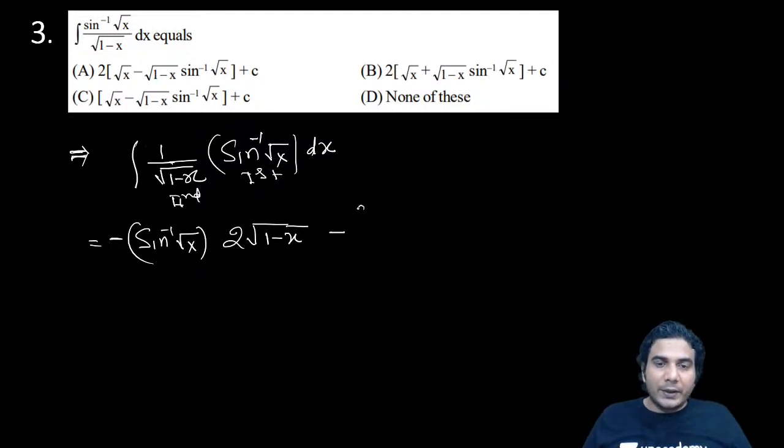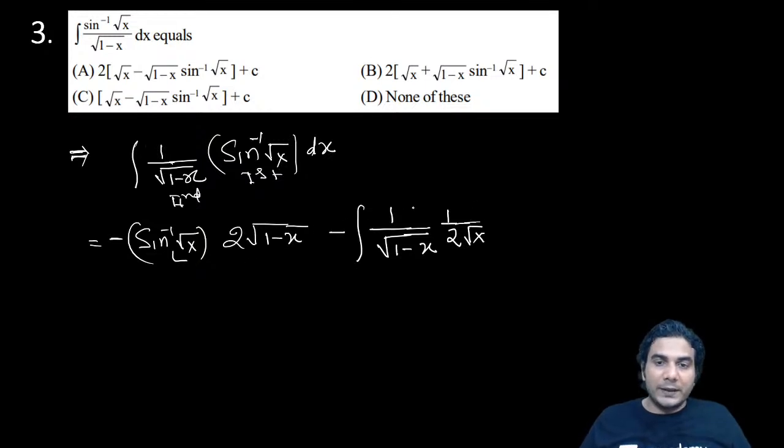Then minus integral of the differentiation of sine inverse, which is 1 upon under root of, what is the differentiation of sine inverse x? 1 upon under root of 1 minus x square. So 1 minus square of root x, that is x, into differentiation of root x. So if you differentiate root x, that will be 1 by 2 root x, right?